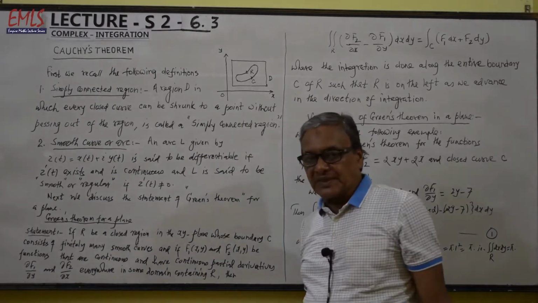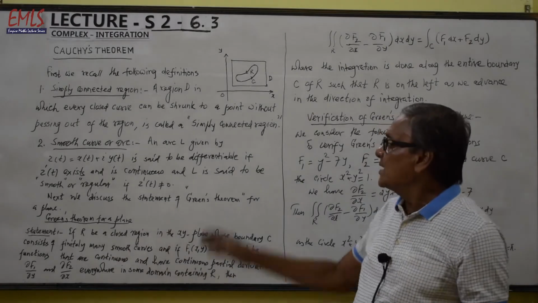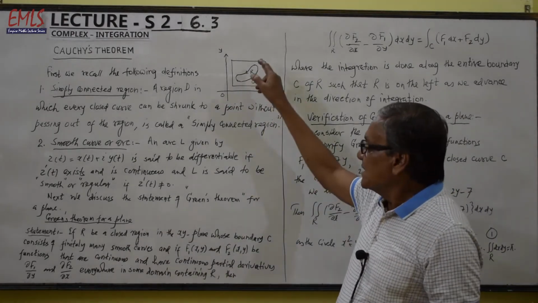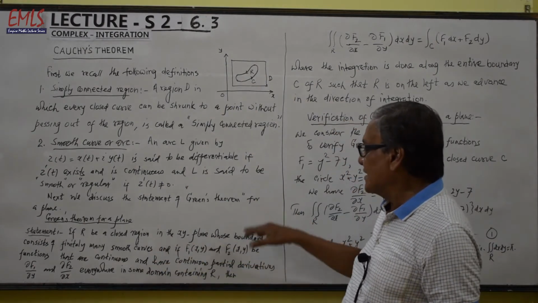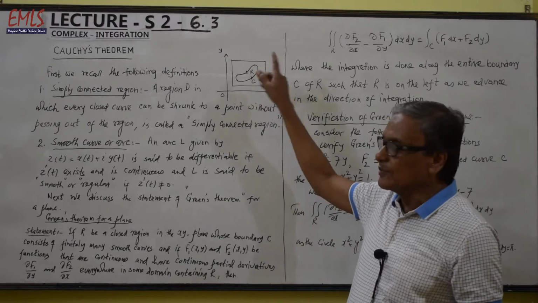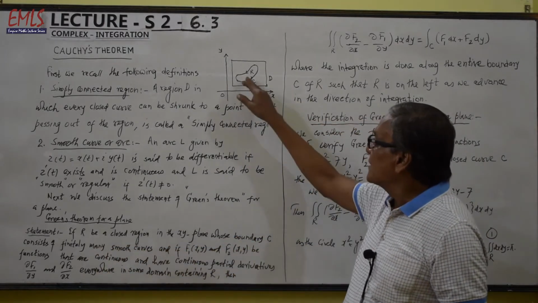Now what is the statement of the theorem? The statement is simple. R is a closed region in the xy plane, and whose boundary is C. C is the boundary of this region R, consisting of finitely many smooth curves.